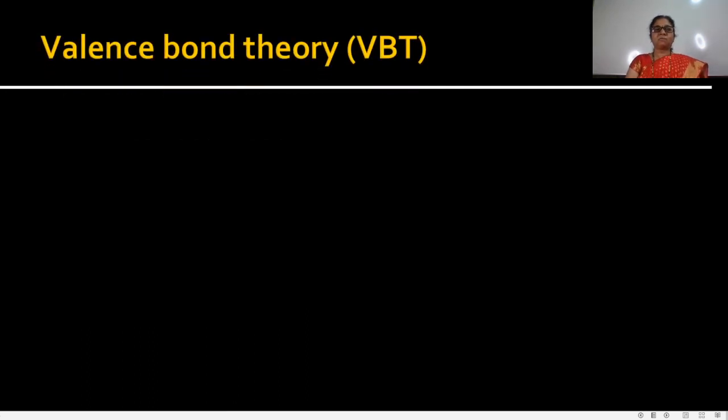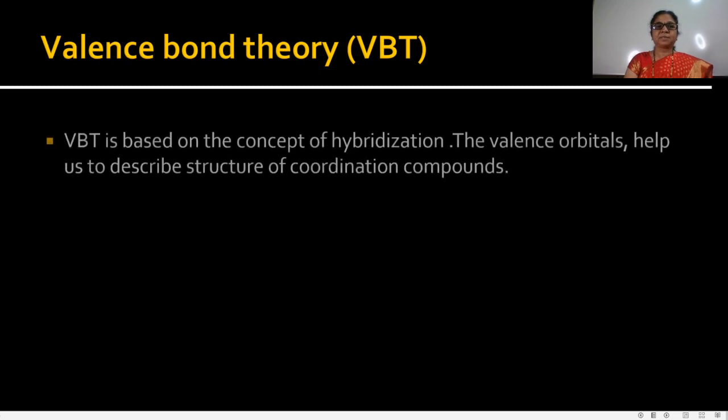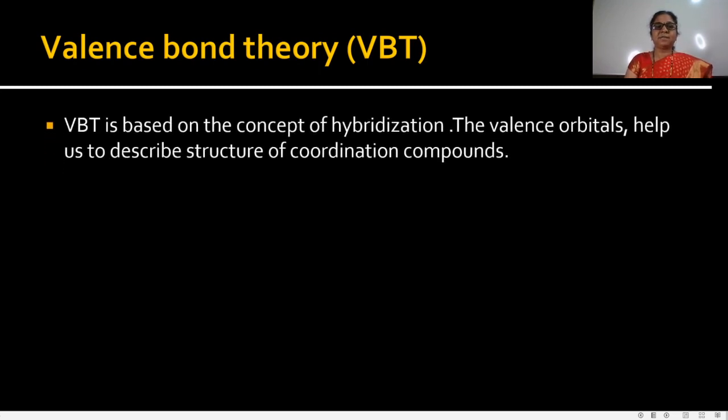See first, valence bond theory. This valence bond theory is based on the concept of hybridization. That means the valence bond theory describes the bonding between metal ion and ligands, and it is based on the concept of hybridization. In hybridization, there is the formation of hybrid orbitals, also called valence orbitals, and these valence orbitals help us to describe the structure of the coordination compounds.